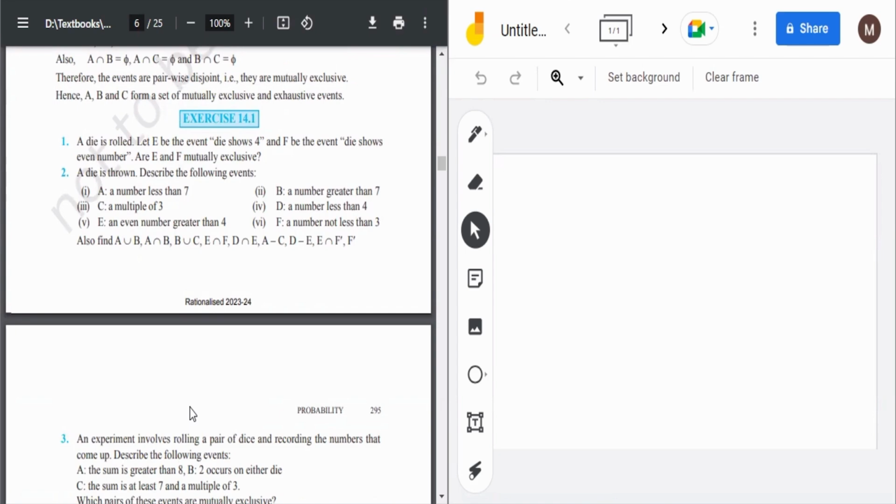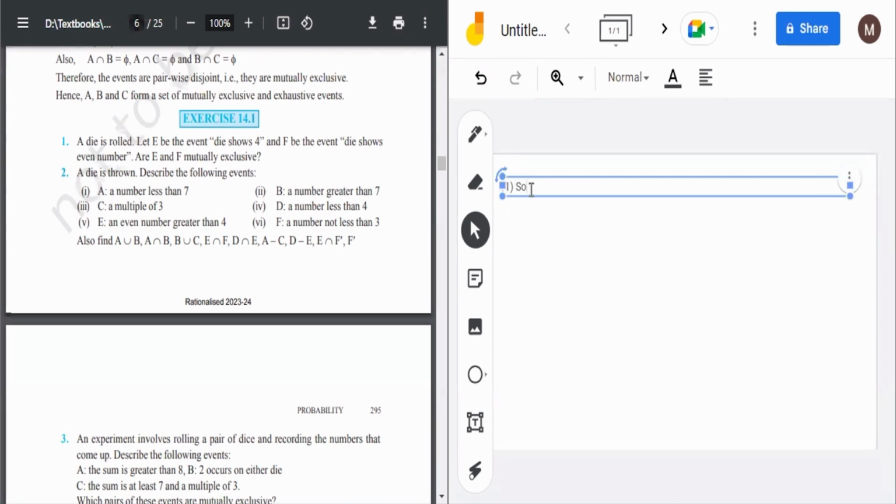So let's start with the first question. Now, for the first question, a die is rolled. Let E be the event the die shows 4 and F be the event the die shows an even number. Are E and F mutually exclusive? Obvious सी बात है. एक में बोला die shows 4, F में बोला die shows an even number. So they are not mutually exclusive क्योंकि 4 भी एक even number है.